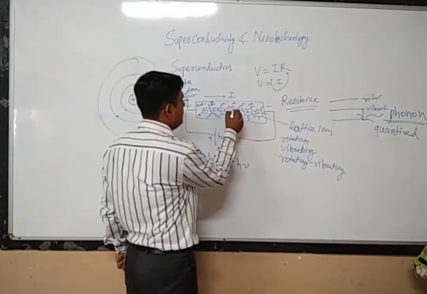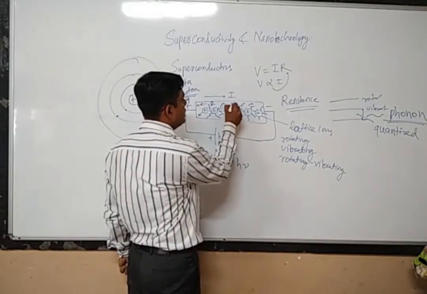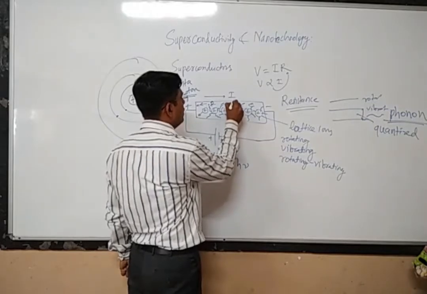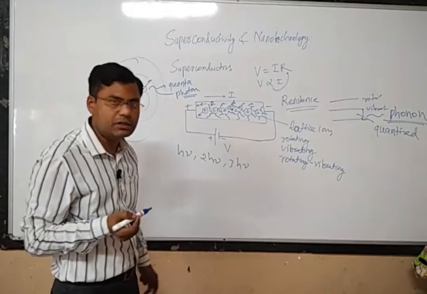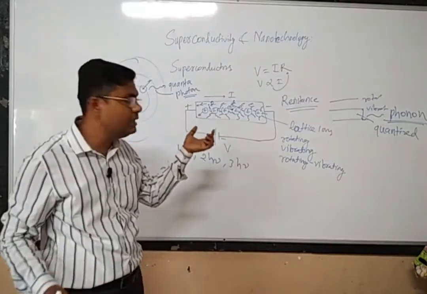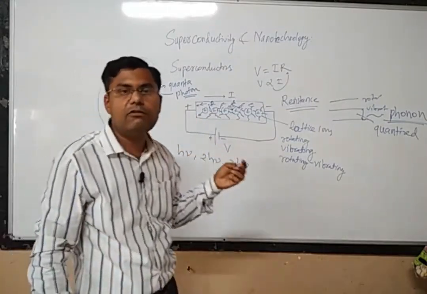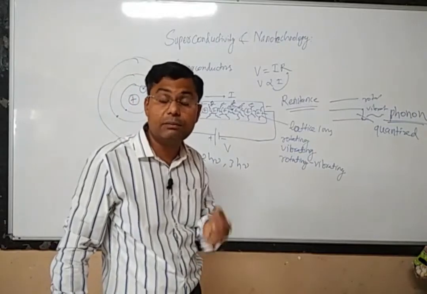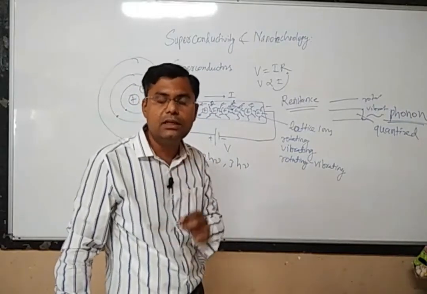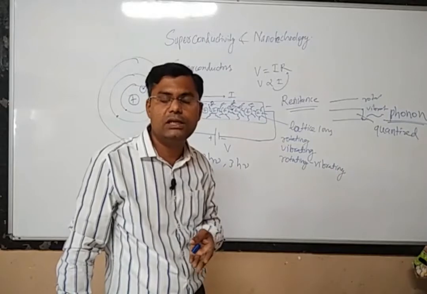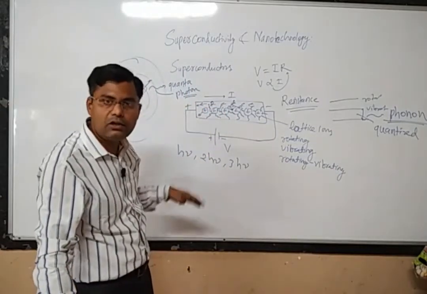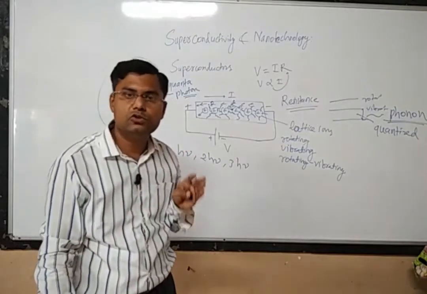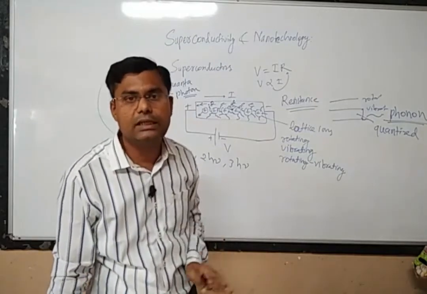Similarly, this phonon may collide with this particular electron, so the electron will be diverted into another direction and the phonon may be scattered into another direction. So as many phonons as there are, there will be a large number of collisions. Depending on the number of phonons in the lattice, there will be a large number of collisions with the electron, and this collision of phonons with the electron is the only source of resistance within the material.